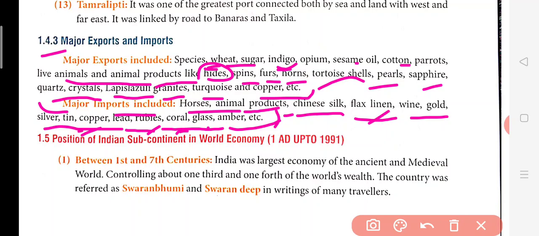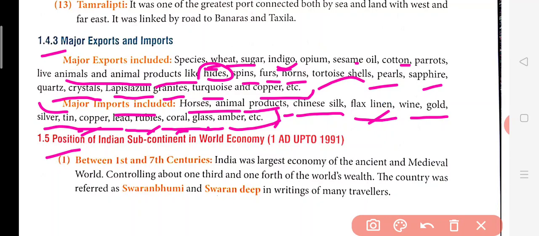Still, the goods which we used to export were more than the import at that time. So our balance of trade was favorable, meaning we were earning more by selling our goods to other countries, and we were very wealthy at that time.